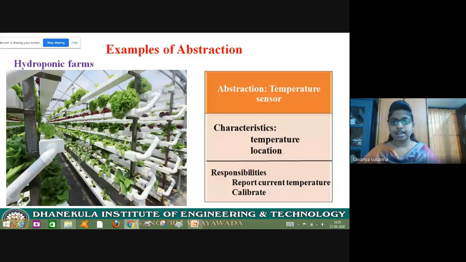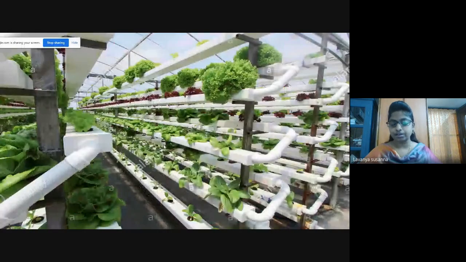In the previous class, we discussed the major element abstraction. In that, we discussed examples of abstraction. I took the example of a hydroponic farming system. Let us see what is meant by a hydroponic farming system.